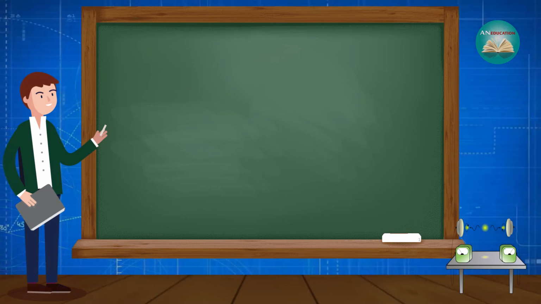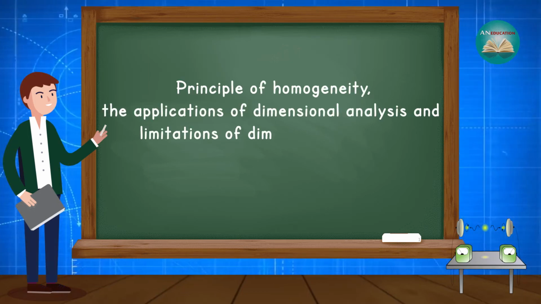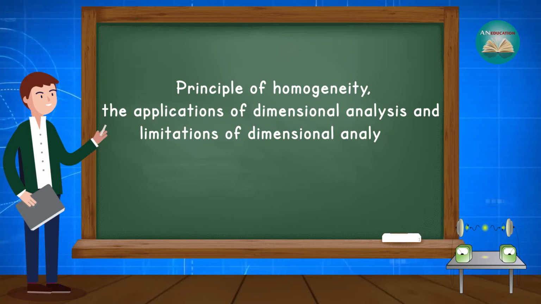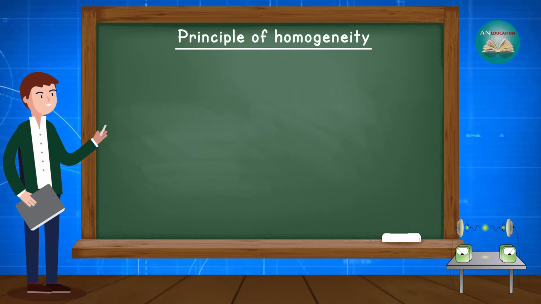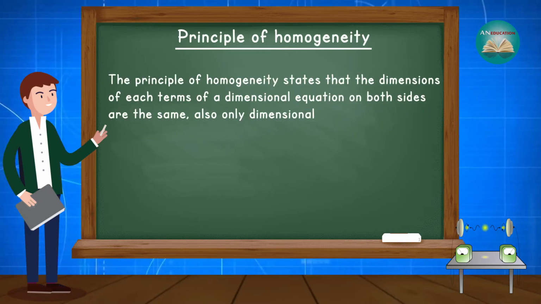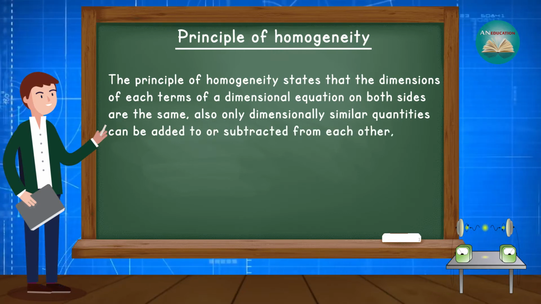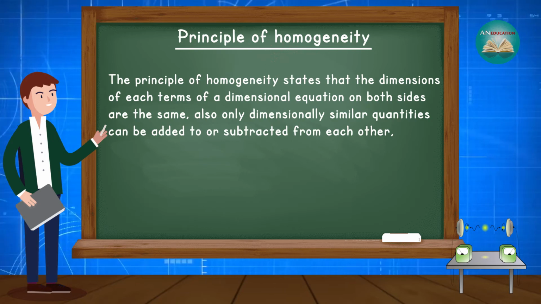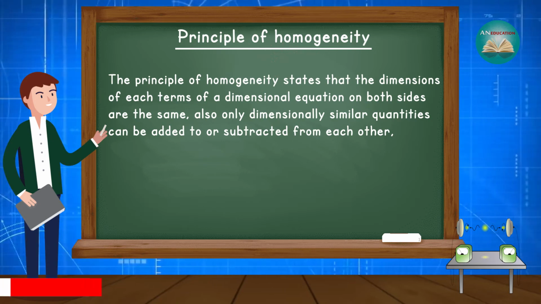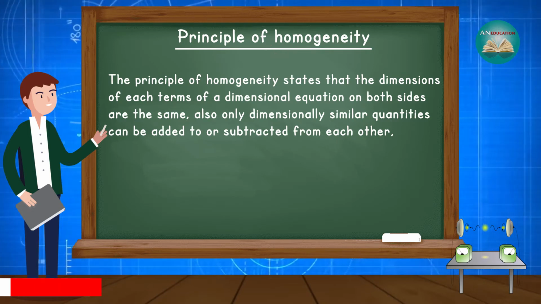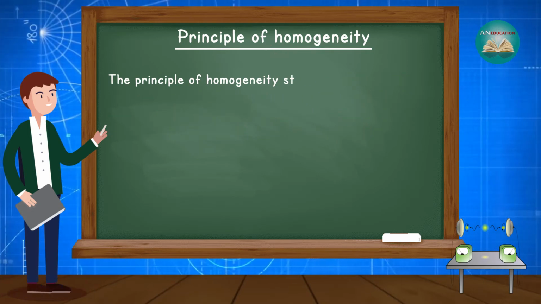Today we will learn about the principle of homogeneity, the applications of dimensional analysis and the limitations of dimensional analysis. So let's start with the principle of homogeneity. The principle of homogeneity states that the dimensions of each term of a dimensional equation on both sides are the same. Also, only dimensionally similar quantities can be added to or subtracted from each other. We will take some examples in the applications of dimensional analysis based on this principle.